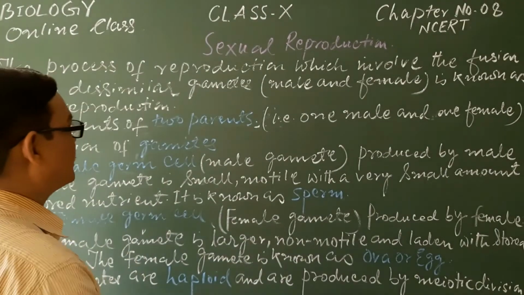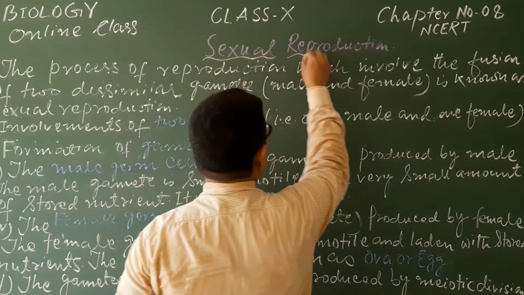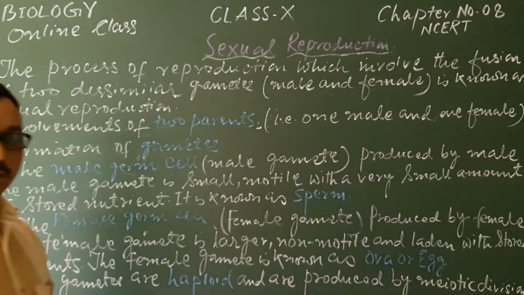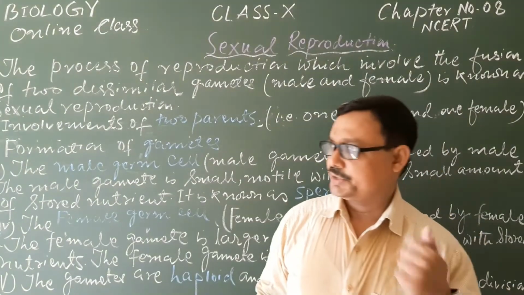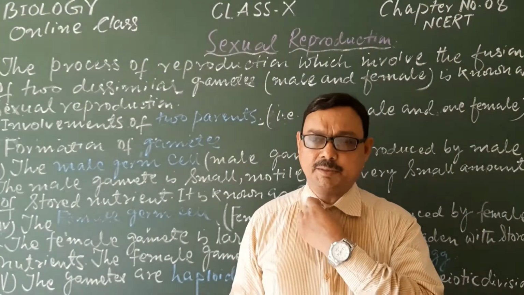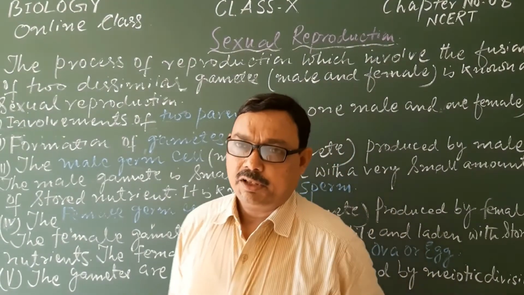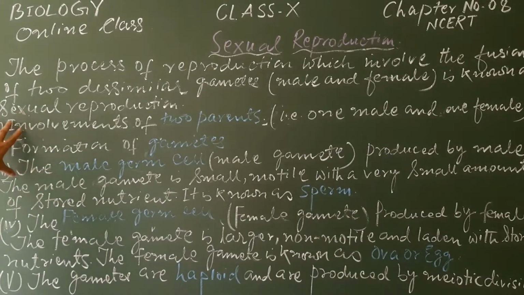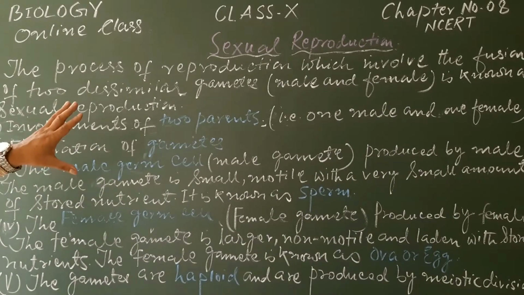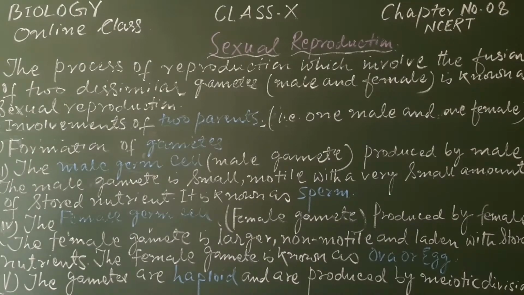Today we will study sexual reproduction. In the previous class, you learned about the different strategies taken by organisms during asexual reproduction. Here we will study the second important type of reproduction, that is sexual reproduction.